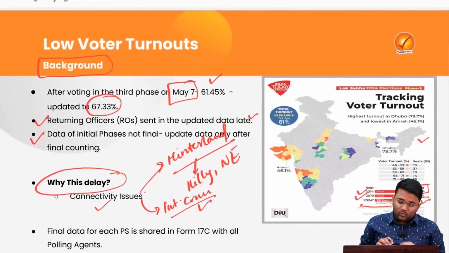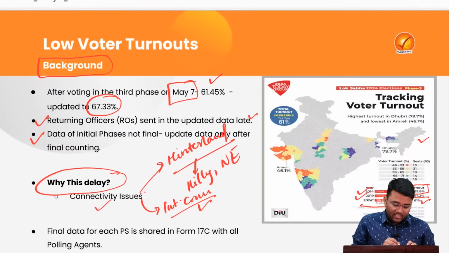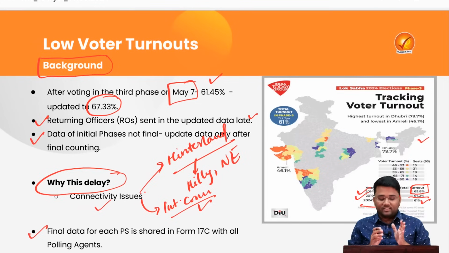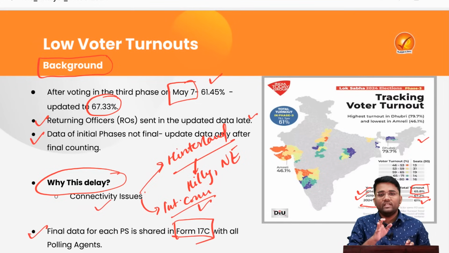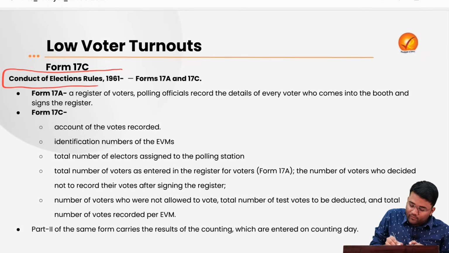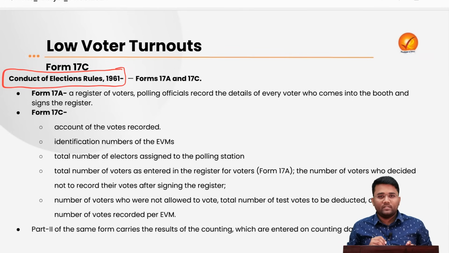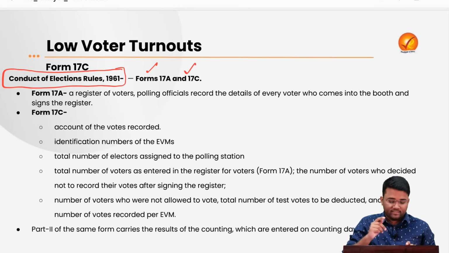Now we will try to understand another thing that has been said by the Election Commission. They said that the final data for each polling station is shared in Form 17C with all the polling agents of each political party present in those polling stations. So let's try to understand what Form 17C is. As per the Conduct of Election Rules 1961, it provides two forms, Form 17A and Form 17C.